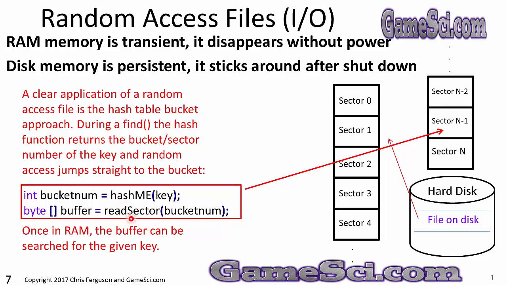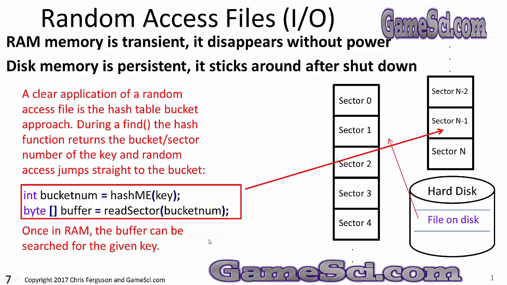Read sector will then seek or random access to that bucket number, read it into RAM memory, and store it in my buffer. Once the data is in RAM, the buffer can be searched for the given key. If you cannot jump to a particular sector, you're going to have a hard time doing the hash table bucket approach. That is the key, jumping or seeking to a position in the file and reading the data that hopefully contains your data.